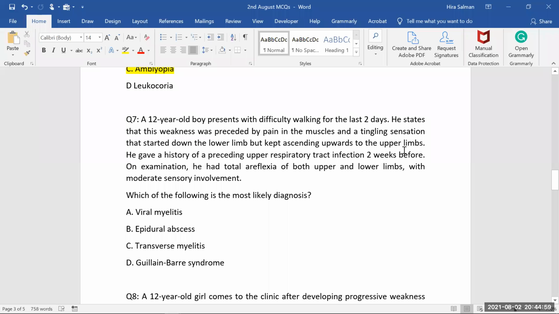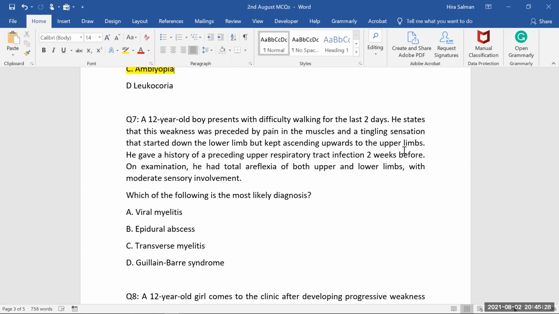So the history is very suggestive. Ascending involvement is there. First, he was saying that the lower limb was having pain and tingling sensation, then difficulty in walking, and slowly the upper limbs are going to be involved, and it takes time. The patient must be giving you a history of ascending weakness, going from down to up. He gave a history of preceding upper respiratory tract infection 2 weeks before. There was a history of infection, and the respiratory muscles as well.